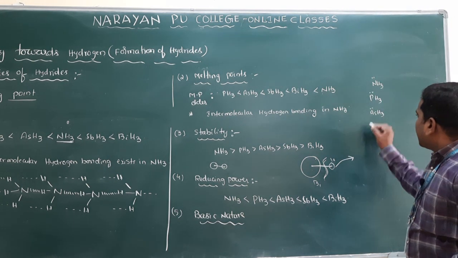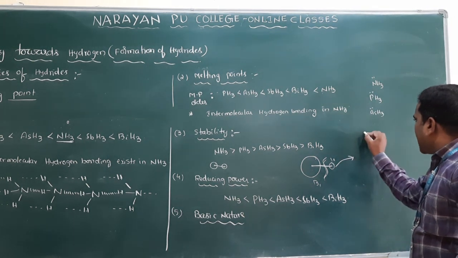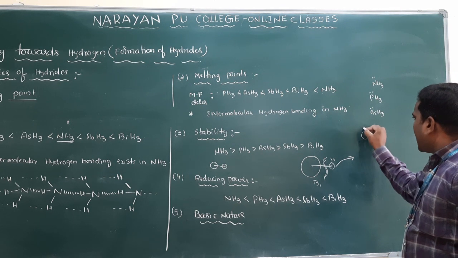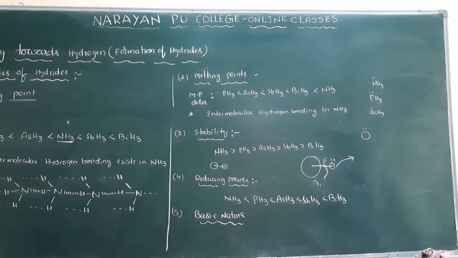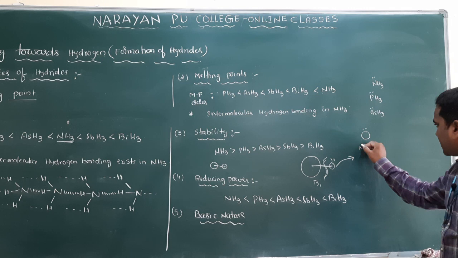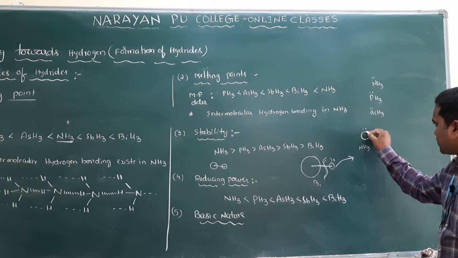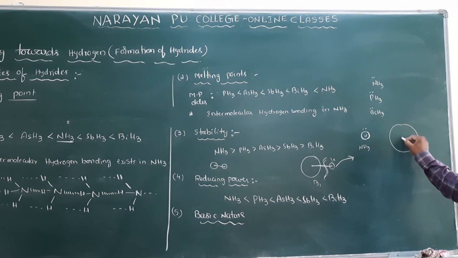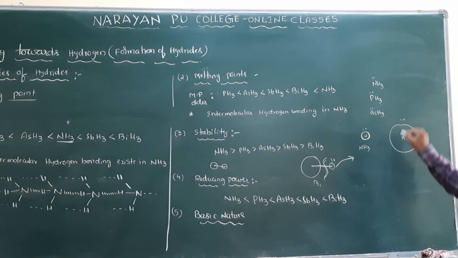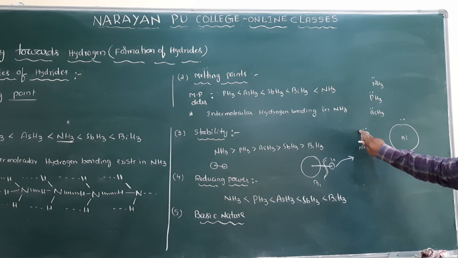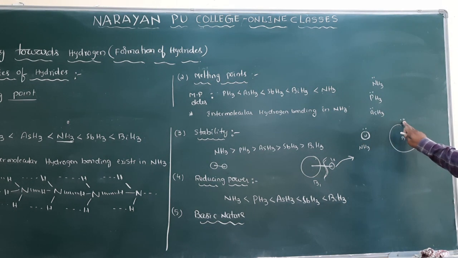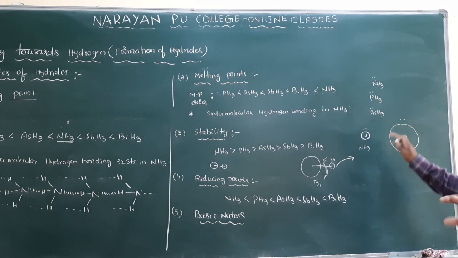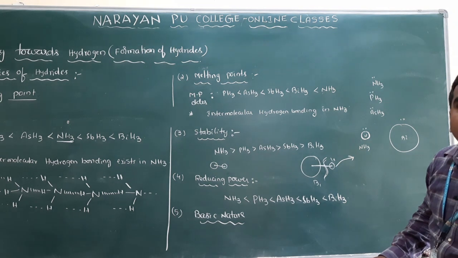So if I take NH3, nitrogen is a small atom and it has a lone pair of electrons. On this nitrogen, 1 lone pair of electrons is there. Bismuth, in BiH3, is also having 1 lone pair of electrons. Both have the same lone pair, but which one donates the lone pair easily?